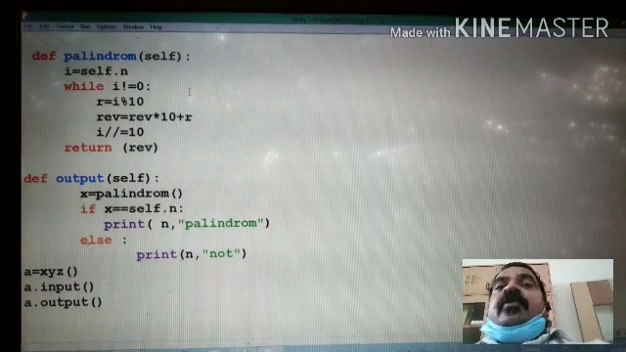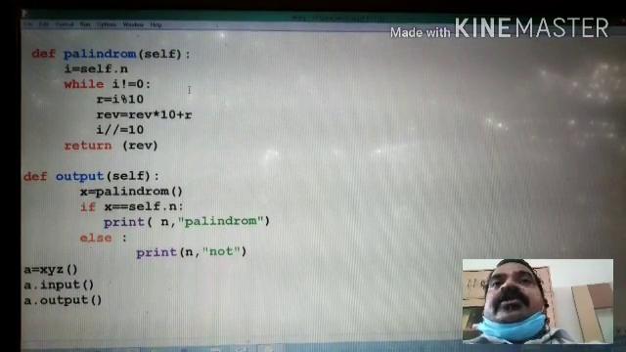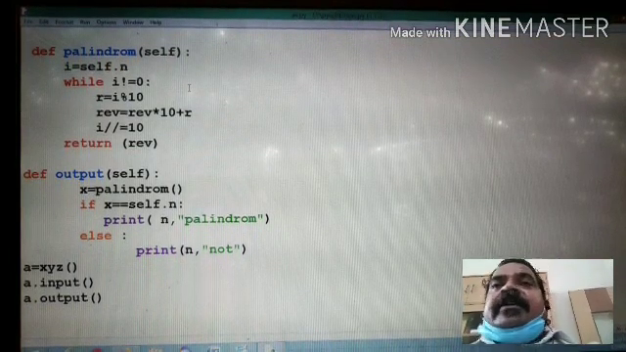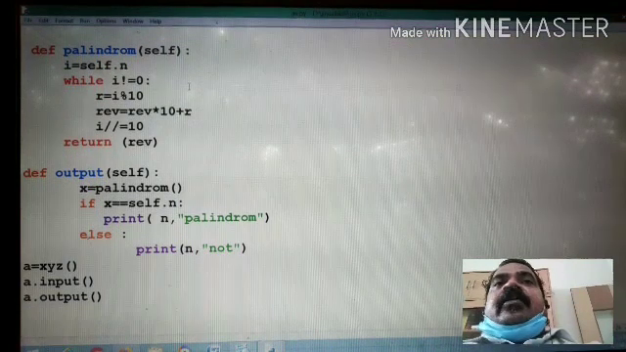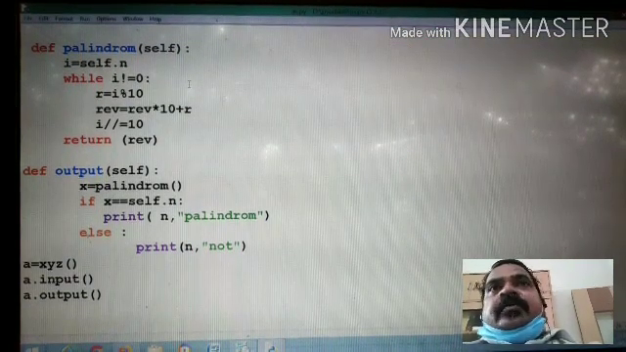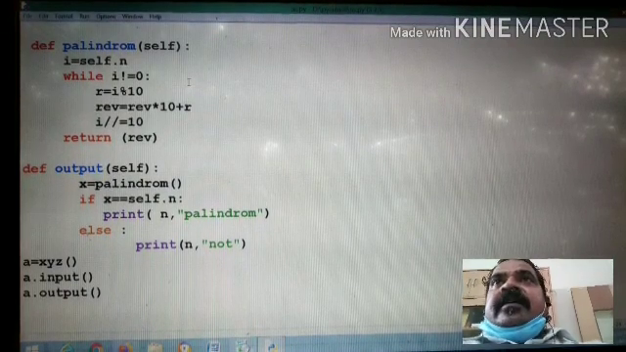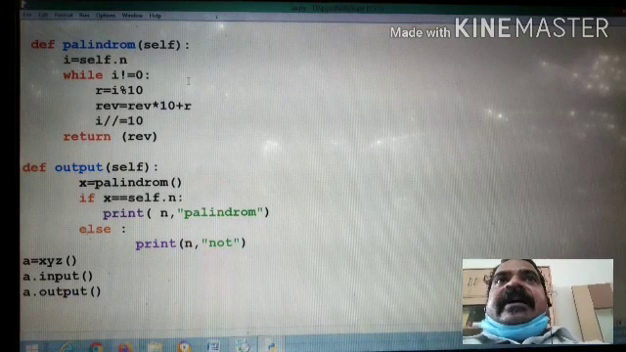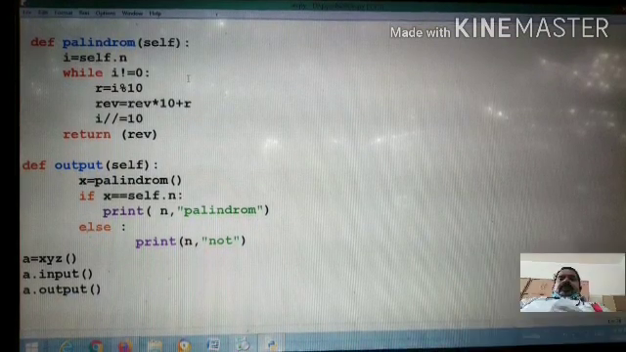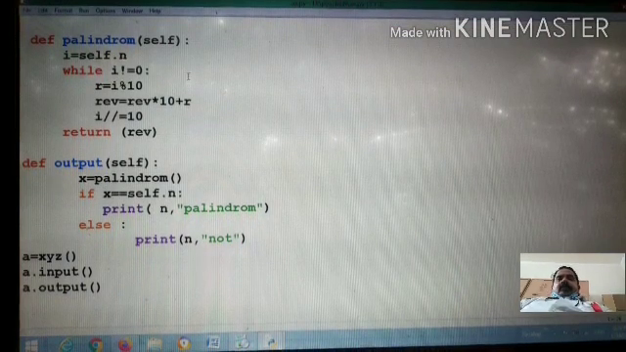And def output, again you can see here I have given x equal to palindrome, x equal to self dot n. Here I have called the function palindrome. Downward I have created the object a equal to xyz, a dot input, then a dot output. This much you can see. Now I am trying to run this program. Now you can run this program, and after running this program tell me what was the output.